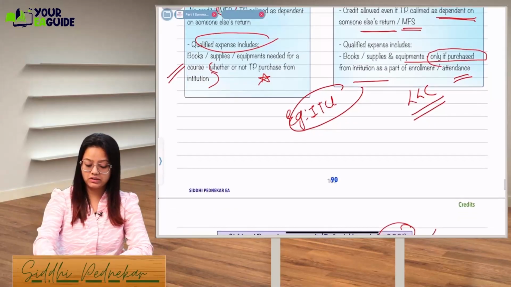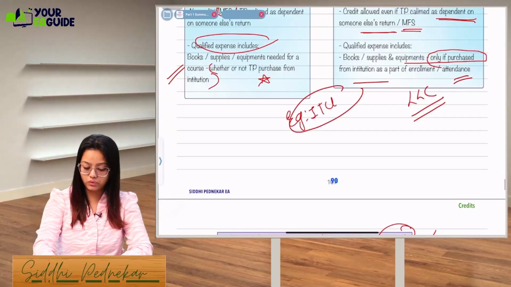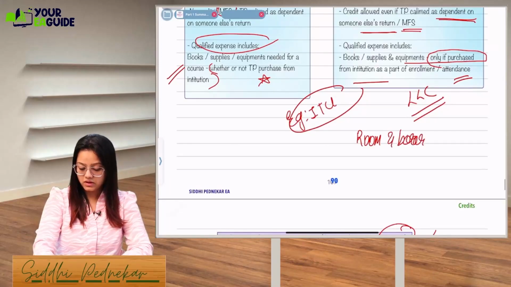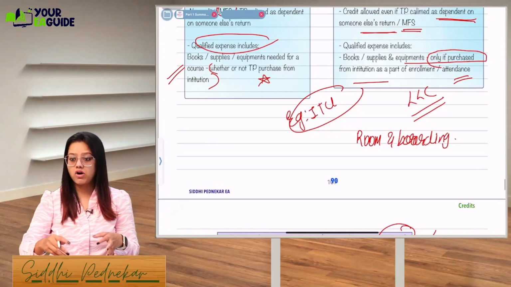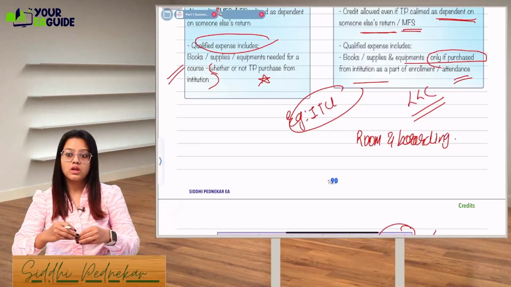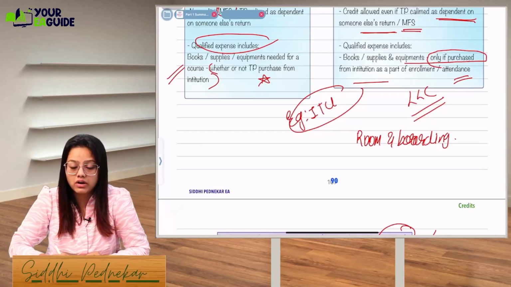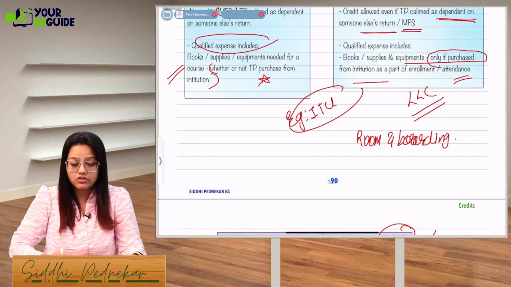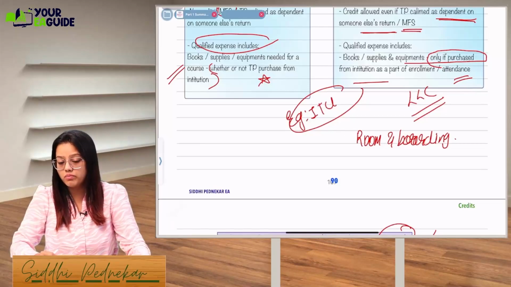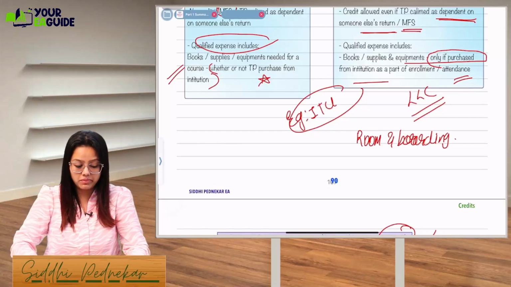Just remember one thing: qualified expense will not include room and boarding cost. Let's say you are living in the same hostel, or in the same college. Wherever you are, the room and boarding cost you are incurring will not be included.